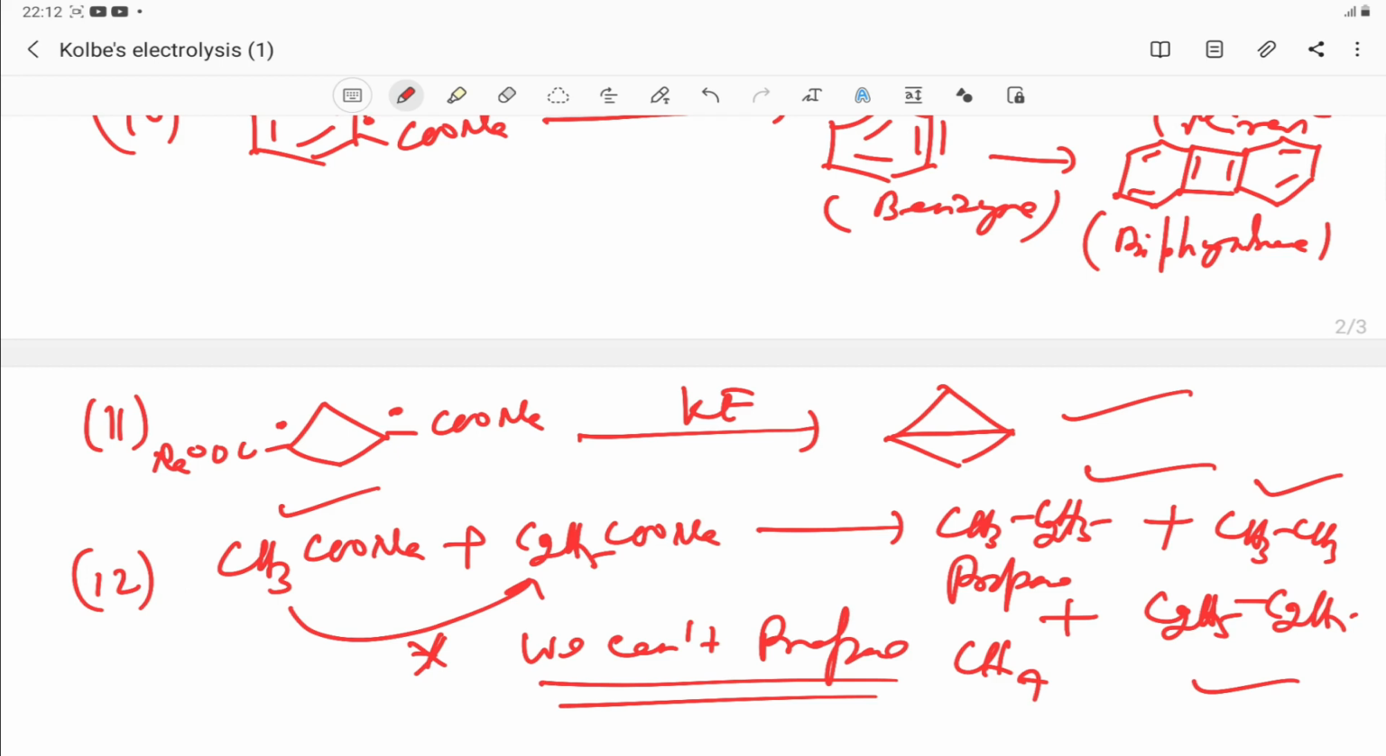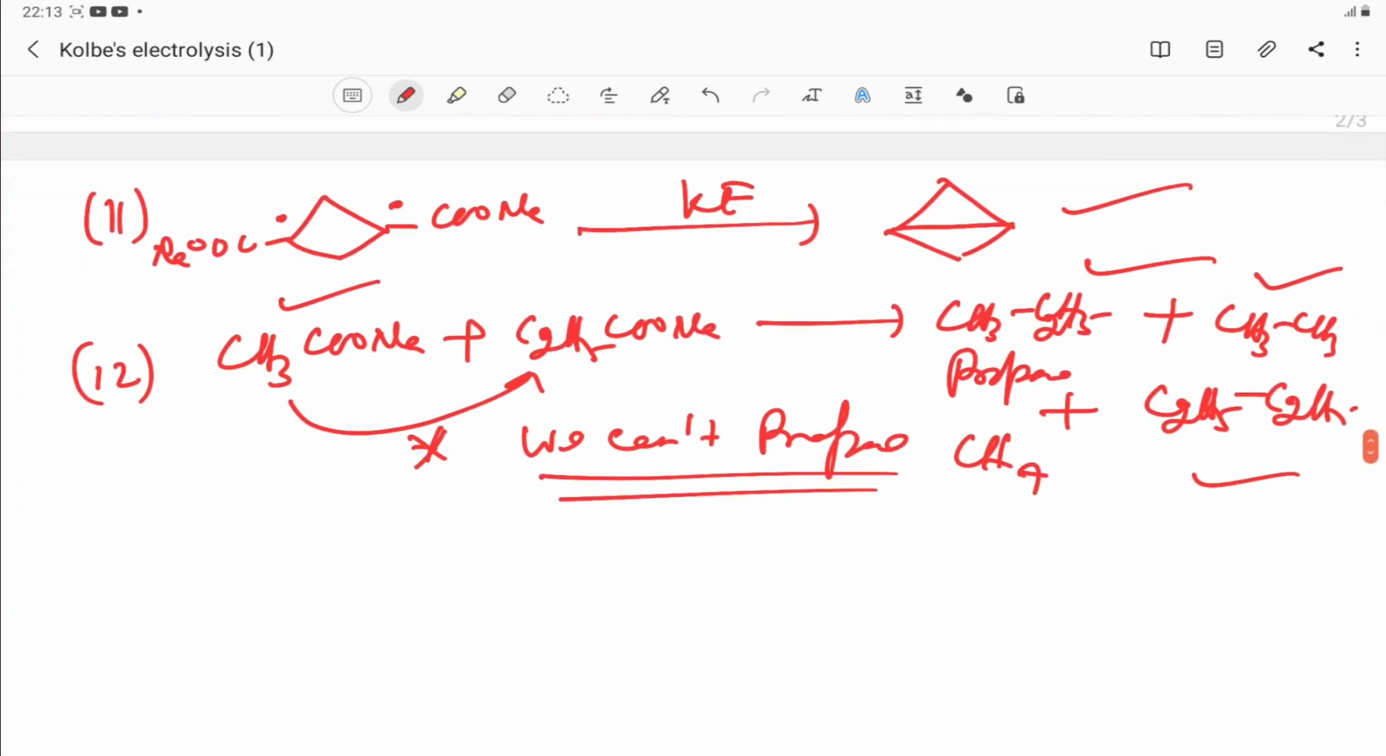But methane cannot be prepared by Kolbe electrolysis method because for the methane preparation, as the methyl free radical will be formed, these two methyl free radicals combined produce ethane. So the product will be ethane. It cannot be methane. So remember, methane cannot be prepared by Kolbe electrolysis method.